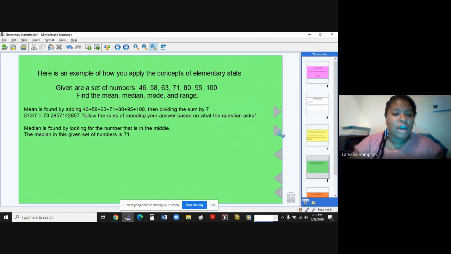The median is found by looking for the number that is smack dab in the middle. The median given in this particular set is 71. Okay, so there are 7 numbers in this set. So therefore, I'm going to count 1, 2, 3 from my left, 1, 2, 3 from my right. And because 71 is smack dab in the middle, that's my median.